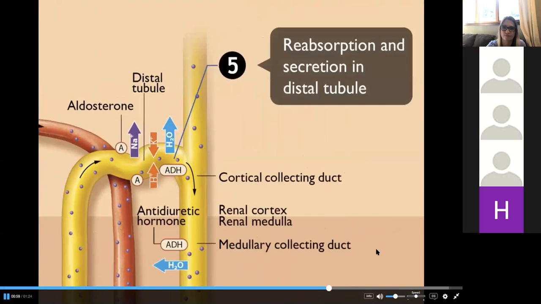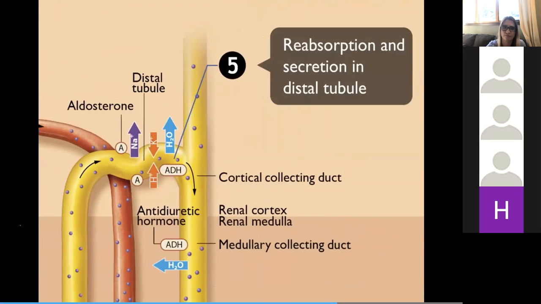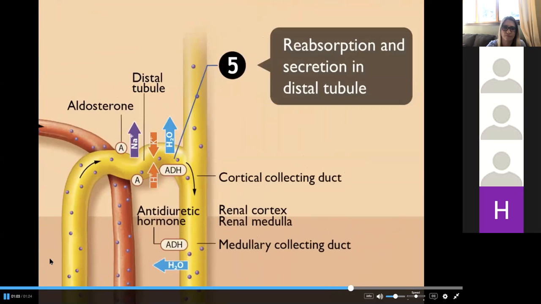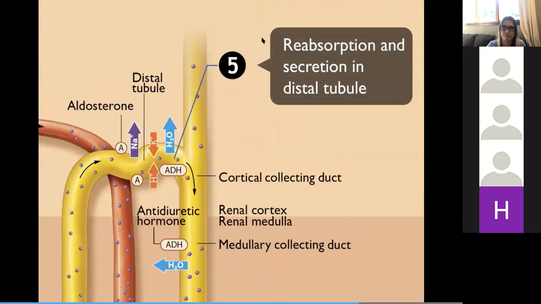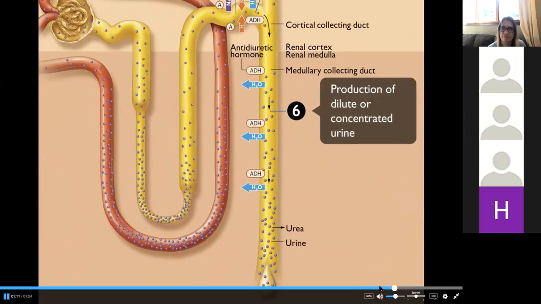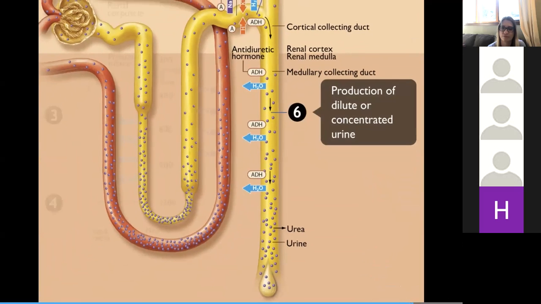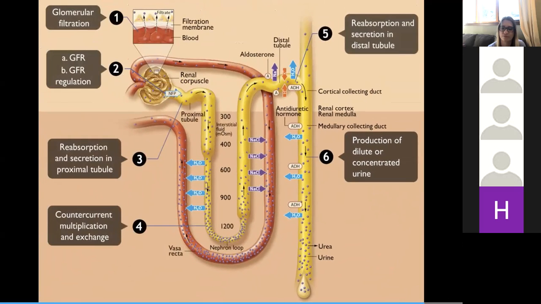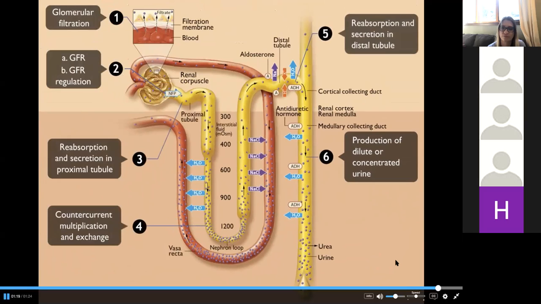We will then investigate selective reabsorption and secretion in the distal tubule and cortical collecting duct, as well as the role of hormones. Finally, we will see how dilute urine and concentrated urine are produced in the medullary collecting ducts. Go to the next page to see the animation for step 1, glomerular filtration.